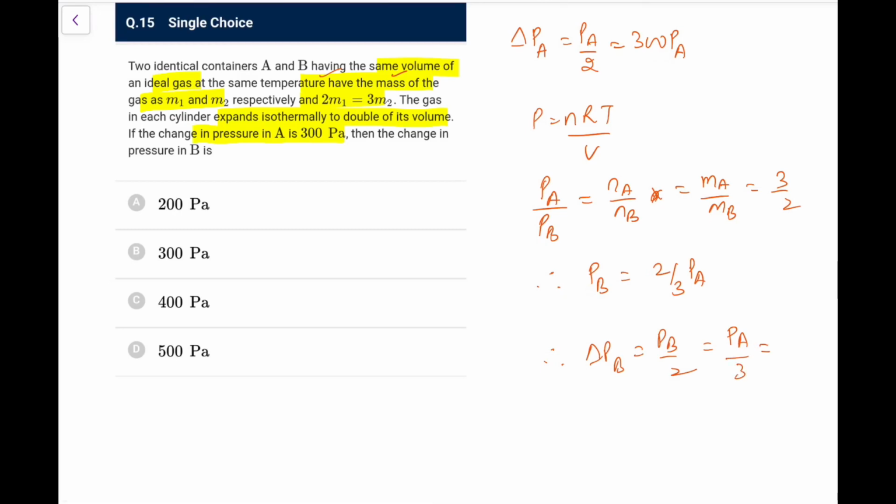So PA by 2 was 300, that means PA was 600. 600 by 3 means 200 Pascal. So I can go for option A, again an easy one.